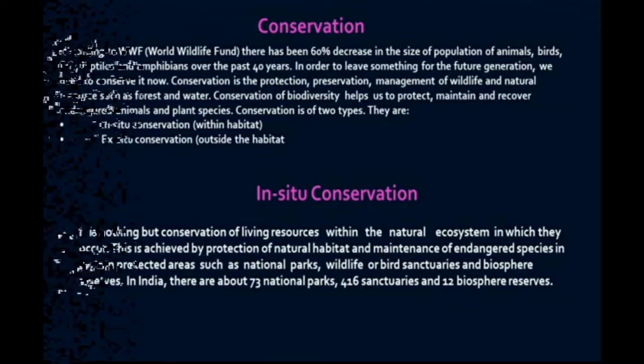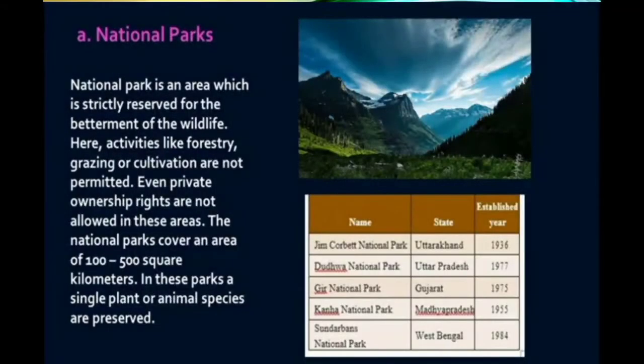National parks. A national park is an area which is strictly reserved for protecting and conserving wildlife. Here, forestry, grazing, and cultivation are not allowed. The national parks cover an area of 100 to 500 square kilometers. In these parks, a single plant species or single animal species is reserved.